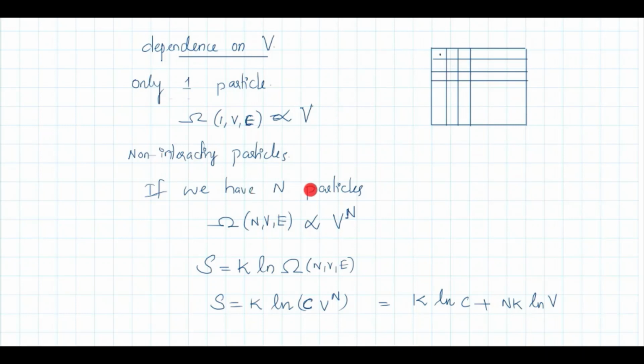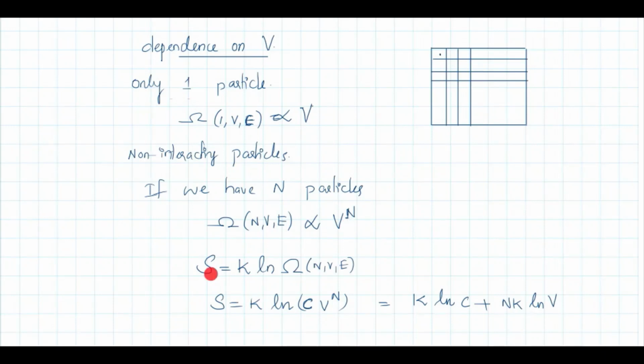If we have N particles, the number of microstates omega N(V, E), with total N particles, V volume, total energy E, will of course be proportional to V raised to N, because the N particles are non-interacting and the total number is the product of N V's.